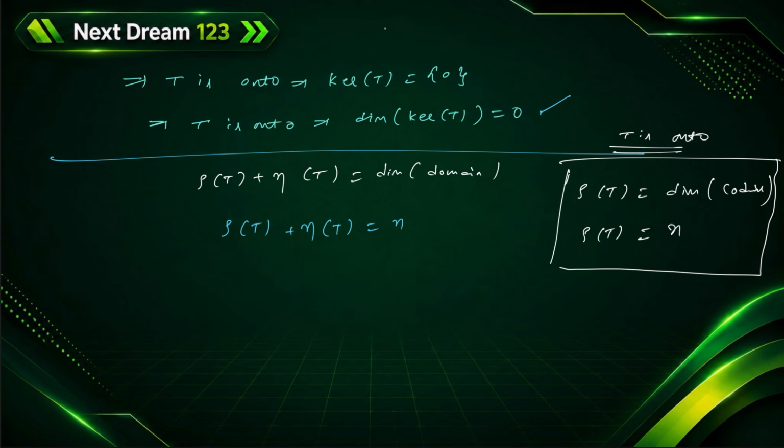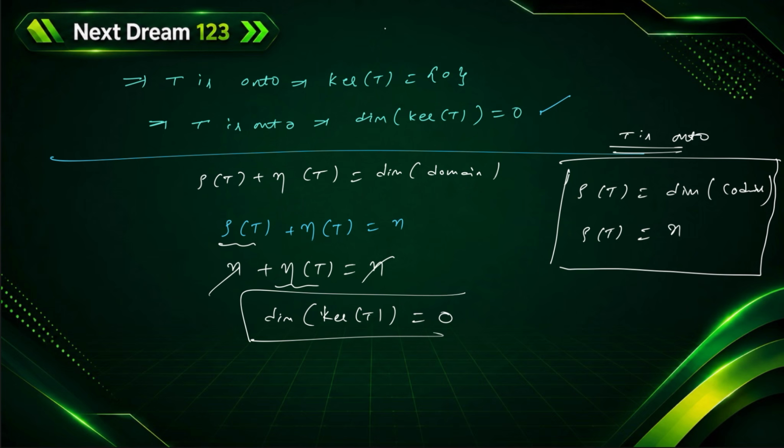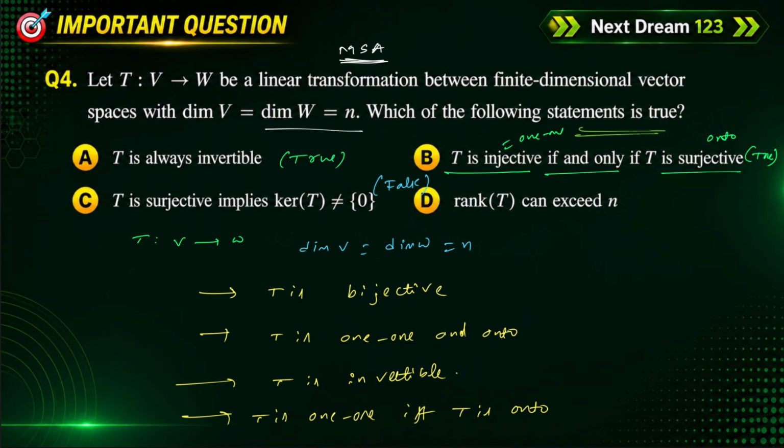From this also, if you take rank of T as n, plus nullity of T is equal to n, n cancels, and nullity of T is nothing but dimension of kernel of T. That is nothing but 0. From here also we got 0. That's why in this way also this is false.